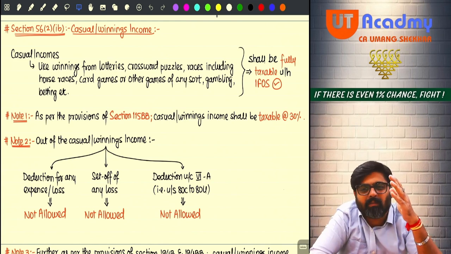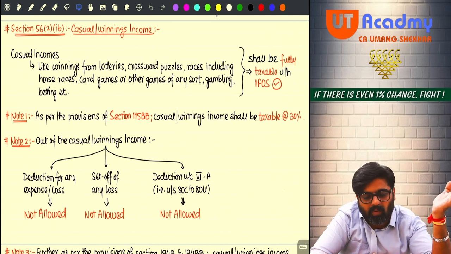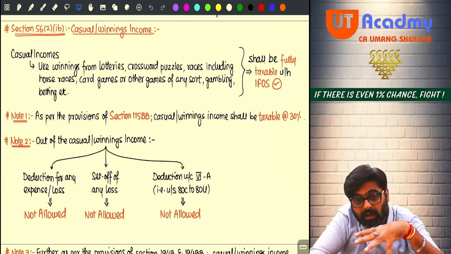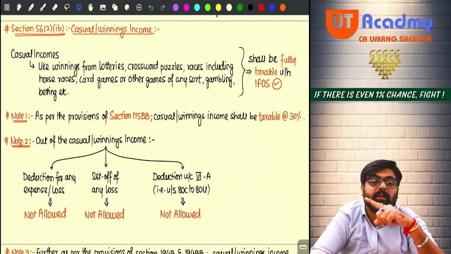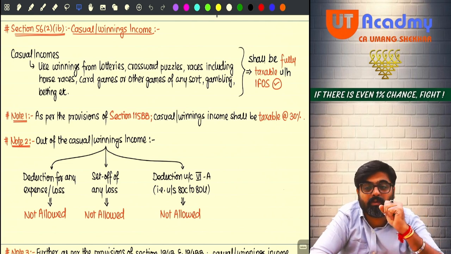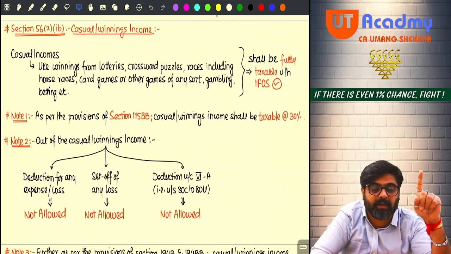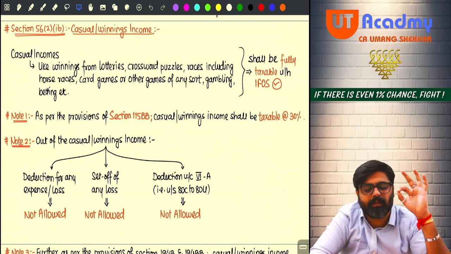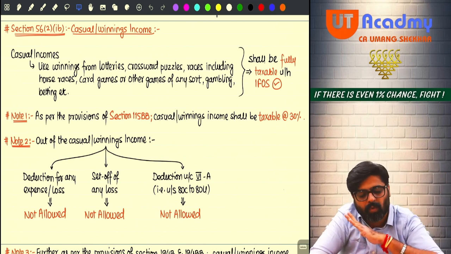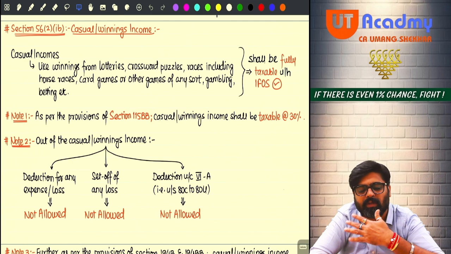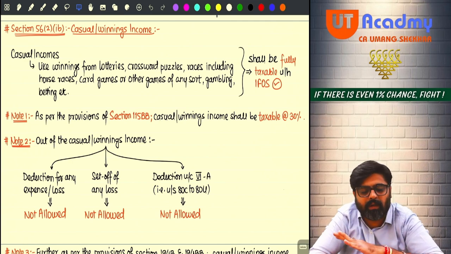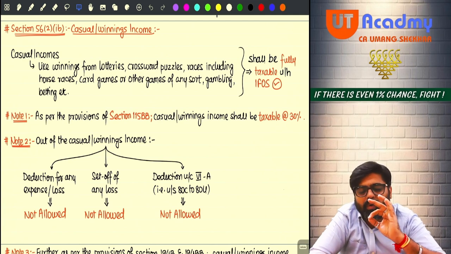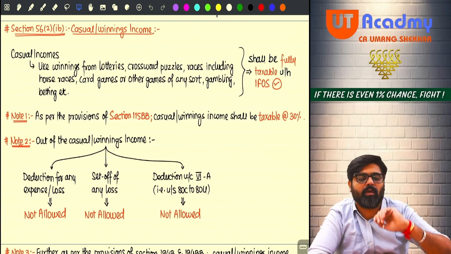Now, out of that amount, can you set off any loss? Under the head IFOS, there is some source of income which is giving you a loss. Can you adjust that loss against this winnings income? The answer is no. From your winnings income, no expenses, no losses incurred in the course of such activities, no deduction for such expenses and losses.